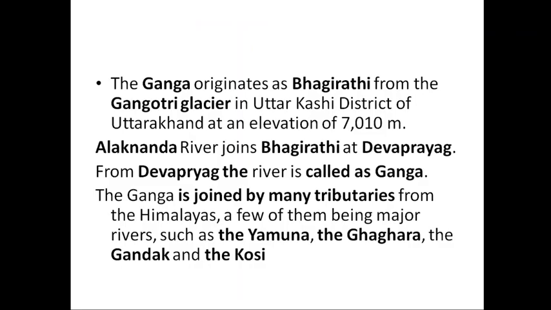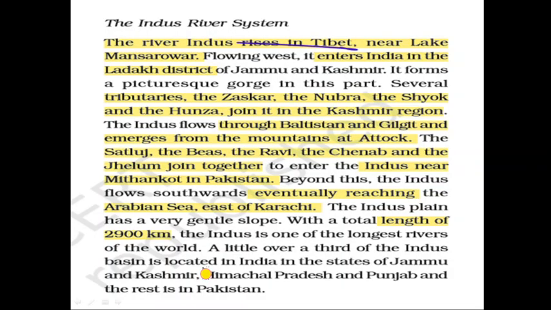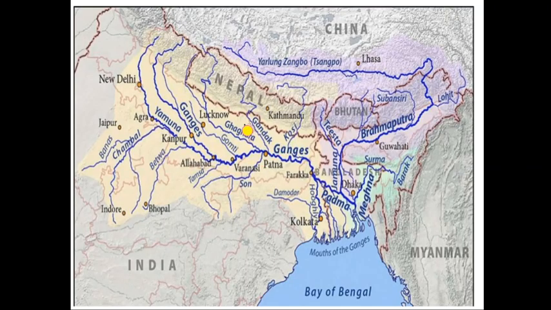Next is the Ganga river. The Ganga river originates from the Gangotri glacier in Uttarakhand. The Alaknanda river joins the Bhagirathi at Devprayag. From Devprayag the river is called Ganga. The Ganga is joined by many tributaries from the Himalaya. A few of them are major rivers such as the Yamuna, the Ghaghara, the Gandak and the Kosi. So these are the various tributaries of this river: Gandak, Ghaghara, Kosi, Yamuna.